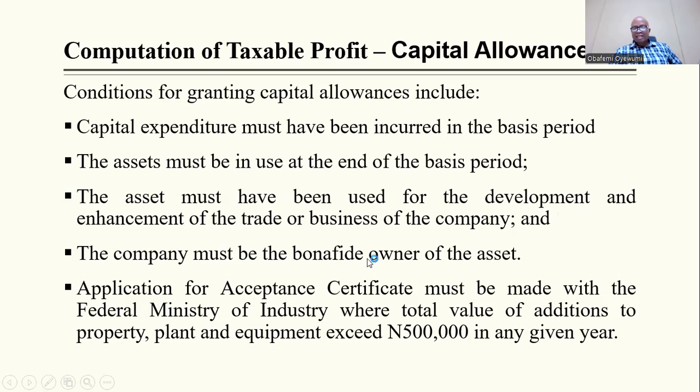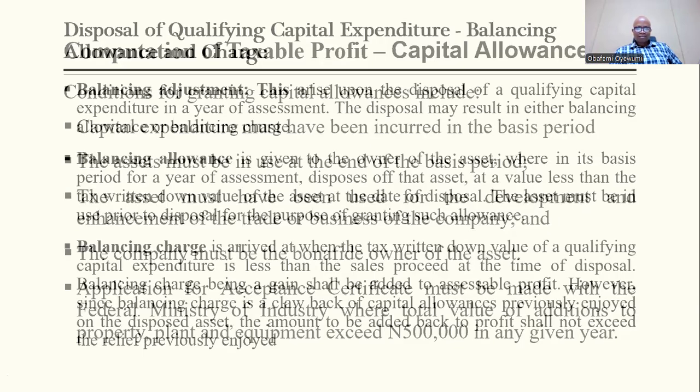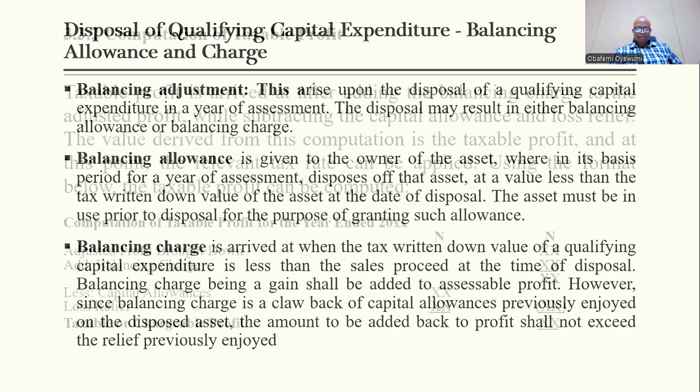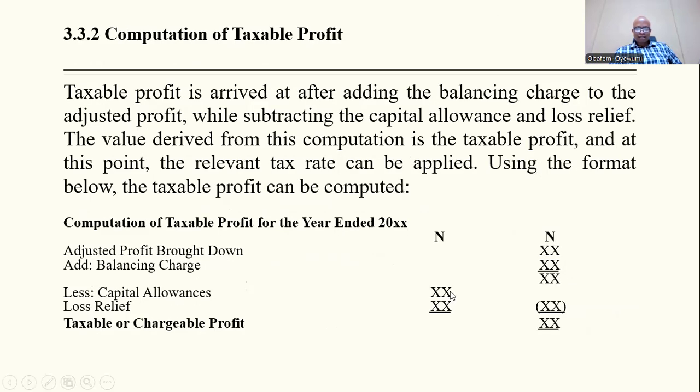The company must be the bona fide owner of the asset. Yes, I covered this. Then balancing charge, also covered. Taxable income, I think this is also covered. So you have taxable profit, which is arrived at after deducting the balancing charge. Okay, I didn't talk about this.